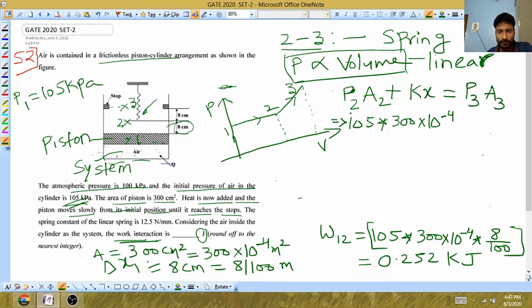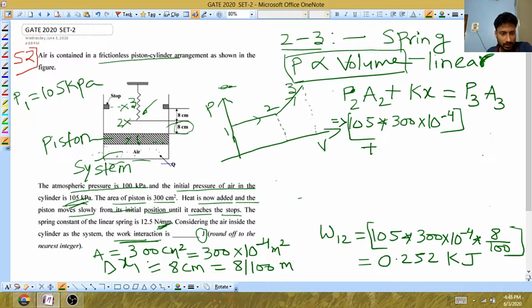Plus the value of K they have given. What is K? K is basically the spring constant. They have given this as 12.5 Newton per mm. Have a look at this unit. This is Newton per mm.